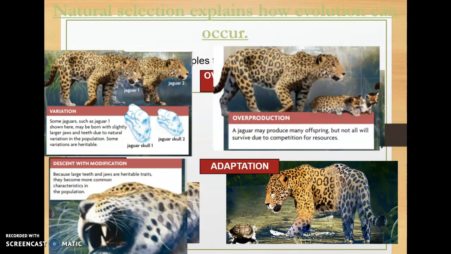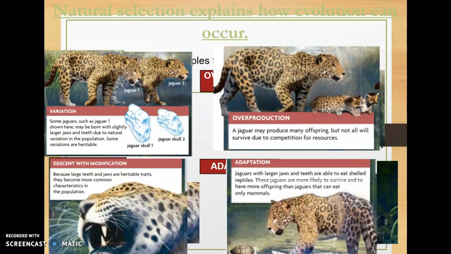So adaptations are certain variations that allow individuals a greater chance at survival. These individuals are more fit or naturally selected to survive and able to produce more offspring than their competitors that lack this adaptation. So in the jaguar, having these larger jaws and teeth make it more likely that they will survive and reproduce, because they can eat shelled reptiles and not just have to rely on mammals.